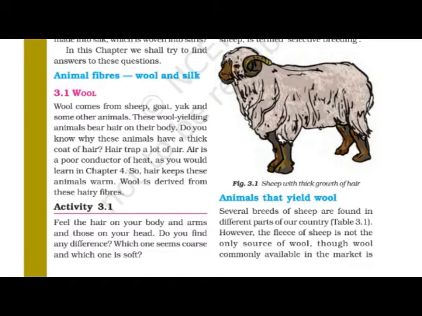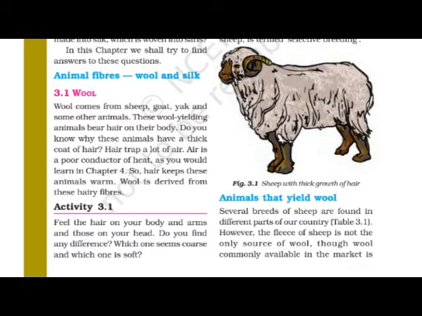So animals generally have a thick layer of hair on the body. You should know about it, why the animals have a thick coat of hair. And the wool is derived from these hairy fibers.